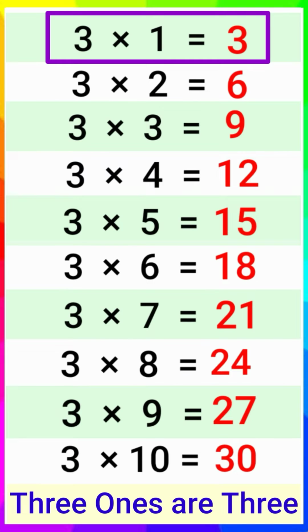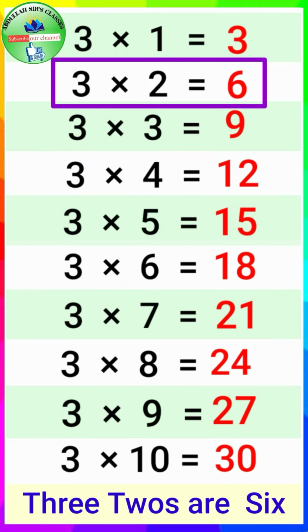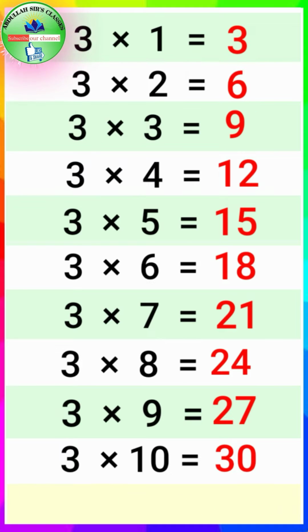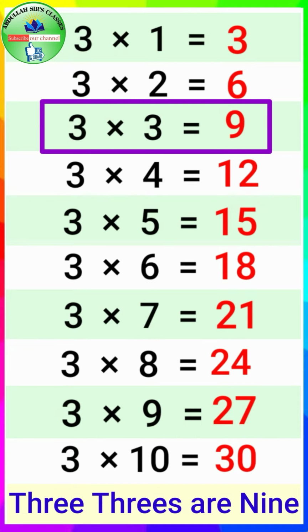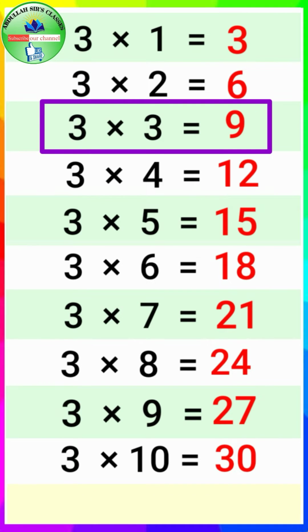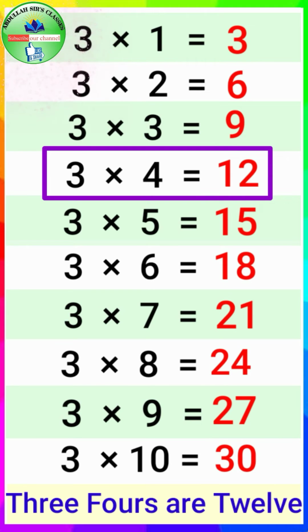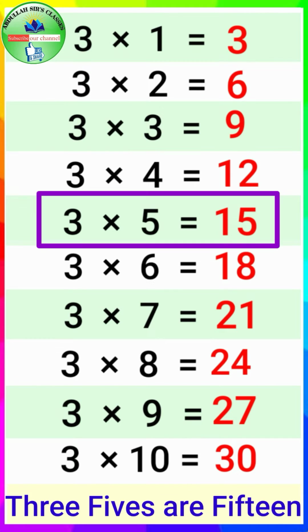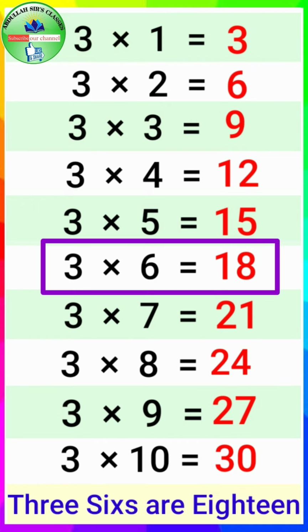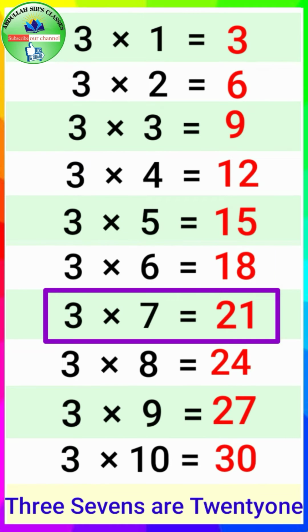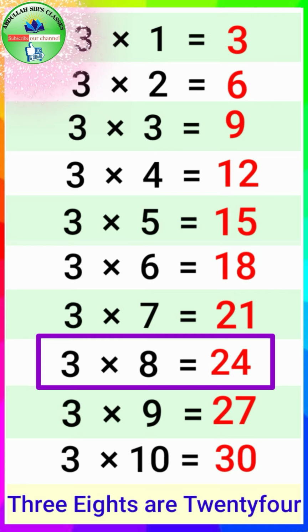3 ones are 3, 3 twos are 6, 3 threes are 9, 3 fours are 12, 3 fives are 15, 3 sixes are 18, 3 sevens are 21, 3 eights are 24,